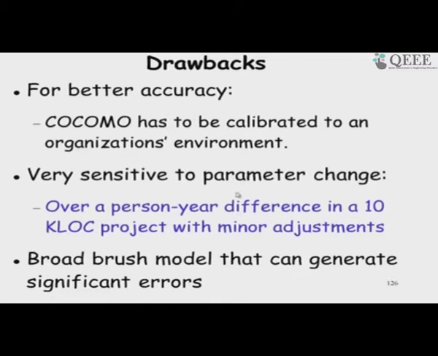And also one thing is that the adjustment factors in the intermediate model are directly multiplied, and therefore, they can make a huge difference to the estimation of the effort and time. This model is very sensitive to parameter change, and therefore, we should use it very discretely. The parameter adjustment factors need to be estimated very discretely, otherwise it will give a large number of errors, large inaccuracy.